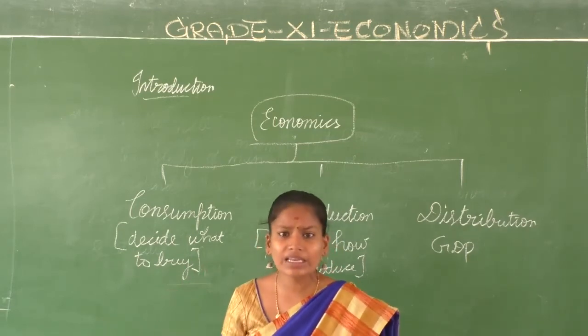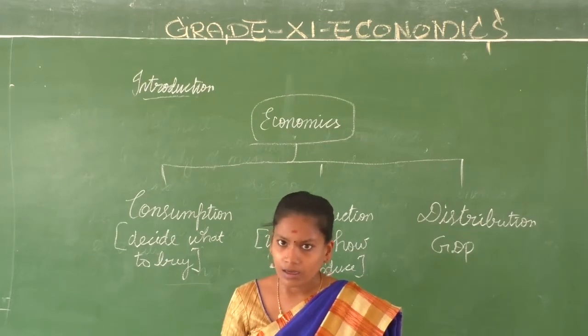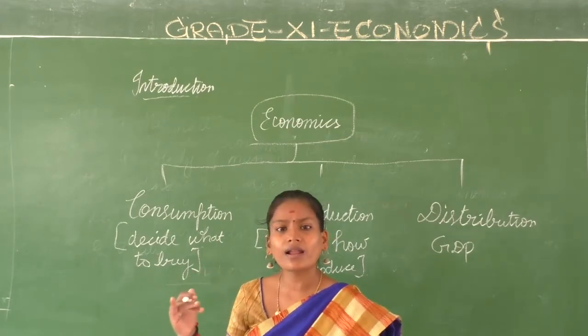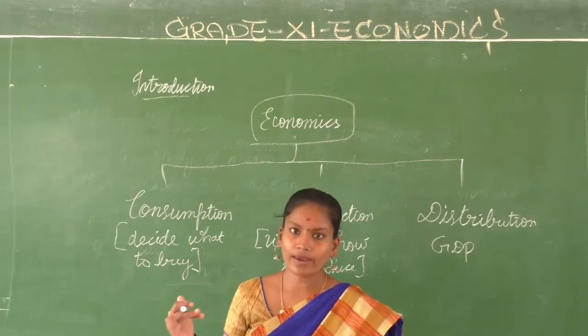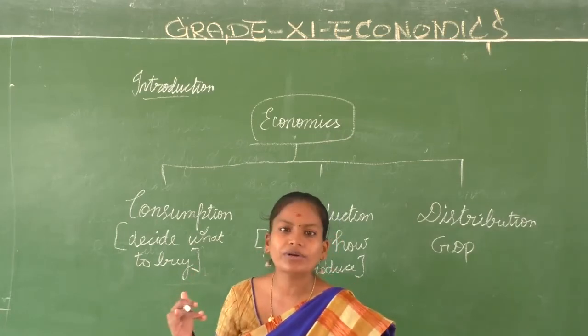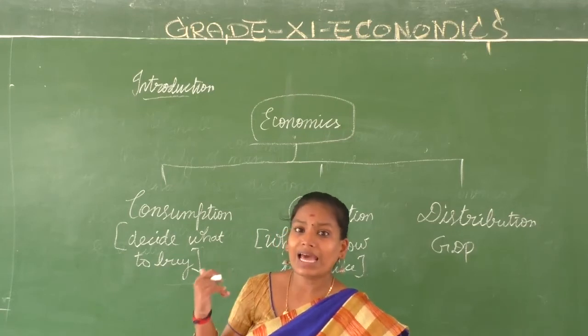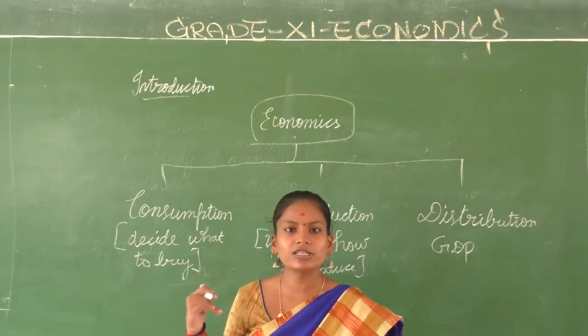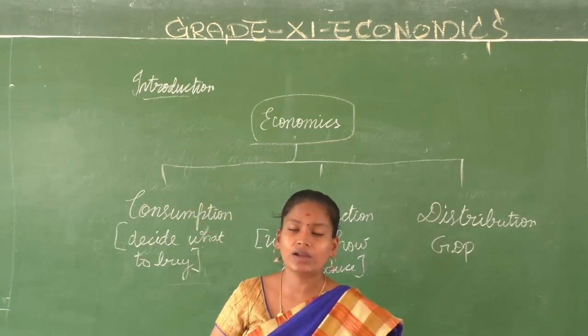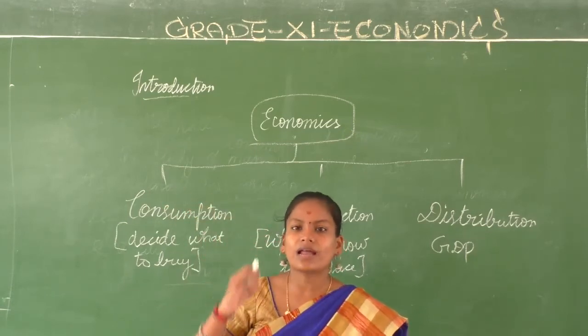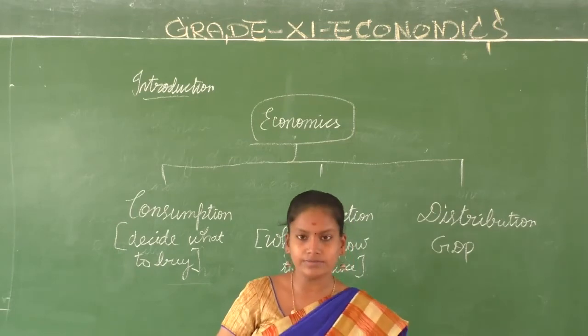We have so many industries in the country, but still there are unemployed people. Even if they are highly educated, they are unemployed. Why? What is the reason for poverty? Still we have so many lakhs of people under the poverty line. Why do we even have a poverty line? All these questions are answered in economics.